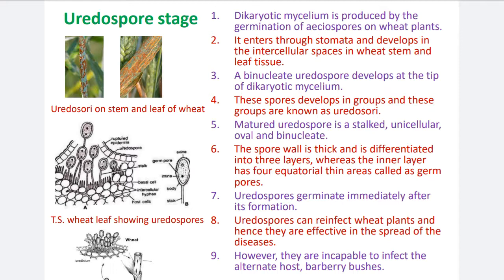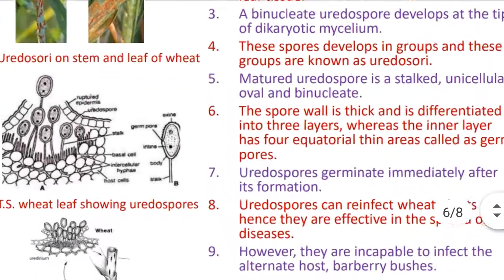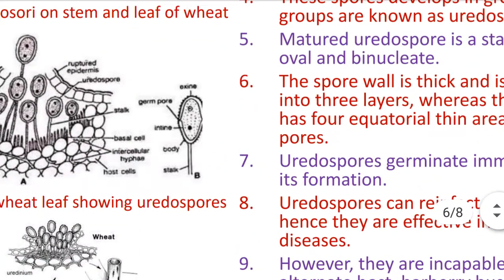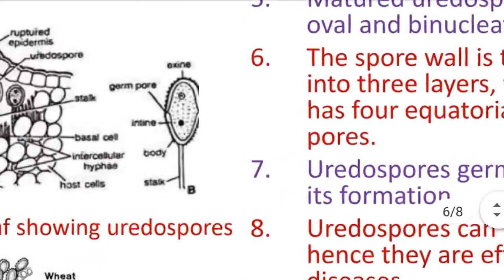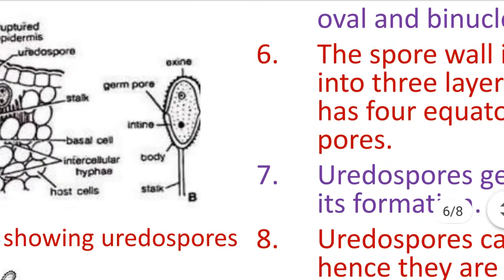Then number four. These spores develop in groups, and these groups are known as uredosori. See, this is the B diagram. This is the single spore, a unicellular spore. This is the stalk of the spore.